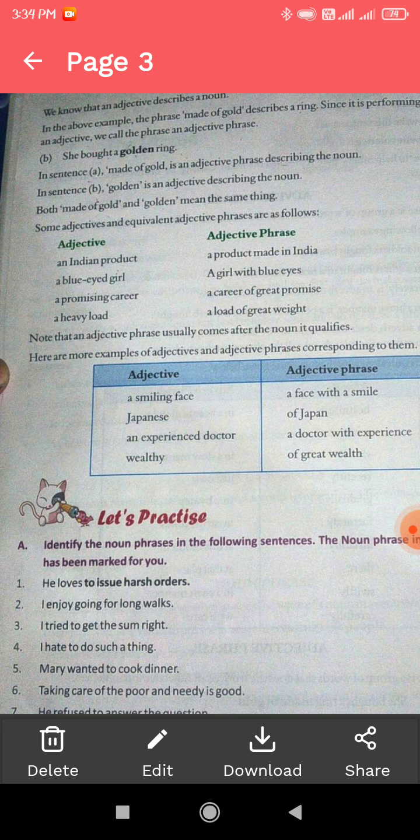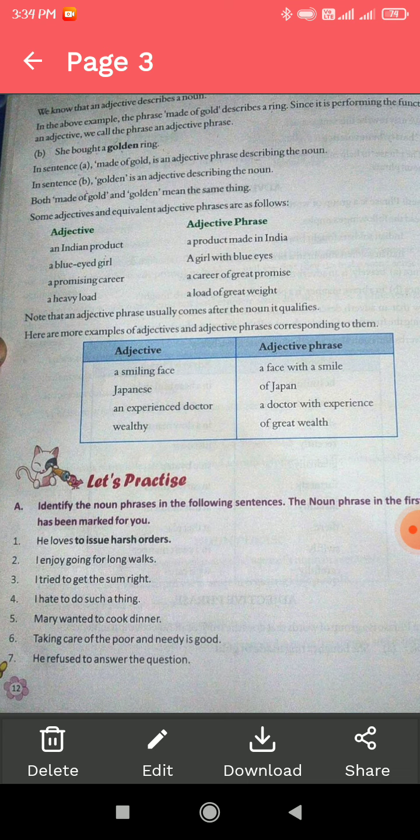Some more examples on page number 12: a smiling face, a face with a smile; an experienced doctor, a doctor with experience.